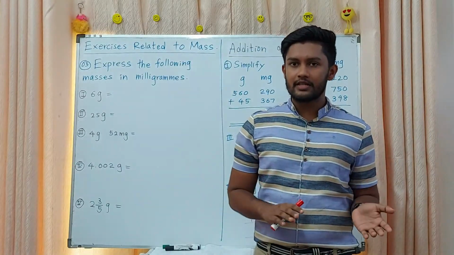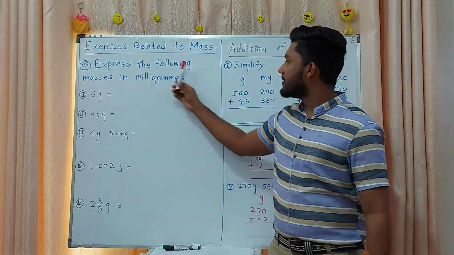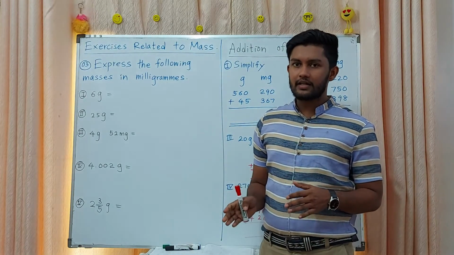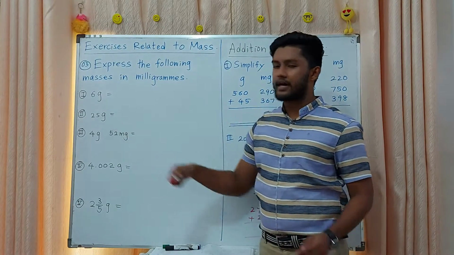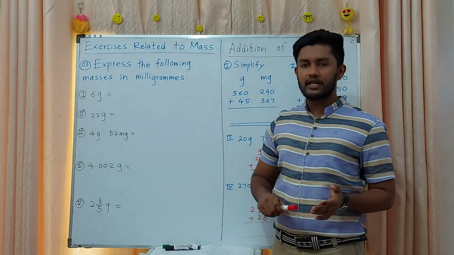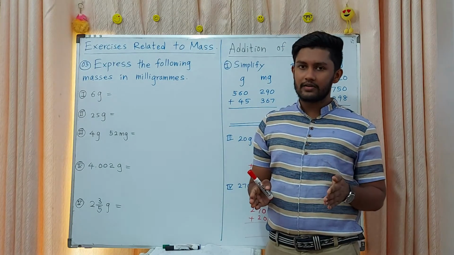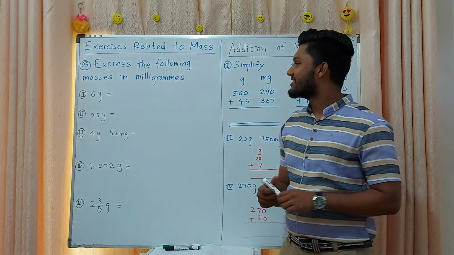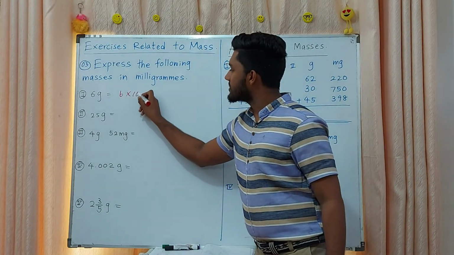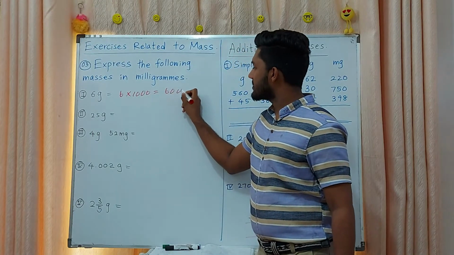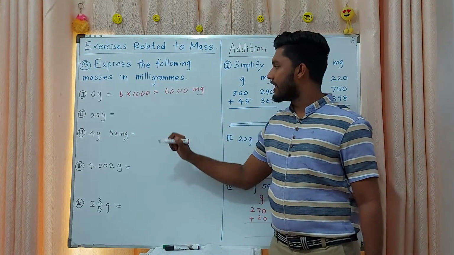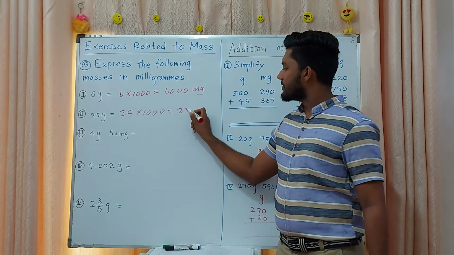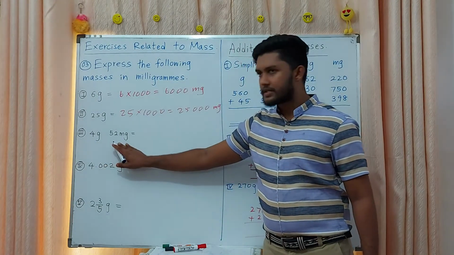When we consider the third question, express the following masses in milligrams. Yes, you want to convert the masses given into milligrams. Then here 6 grams. Grams into milligrams. That means big unit to small unit. What you want to do? Multiplication. Then 6 into 1000, 6000. Then here 25 grams. That means 25 into 1000, 25,000.